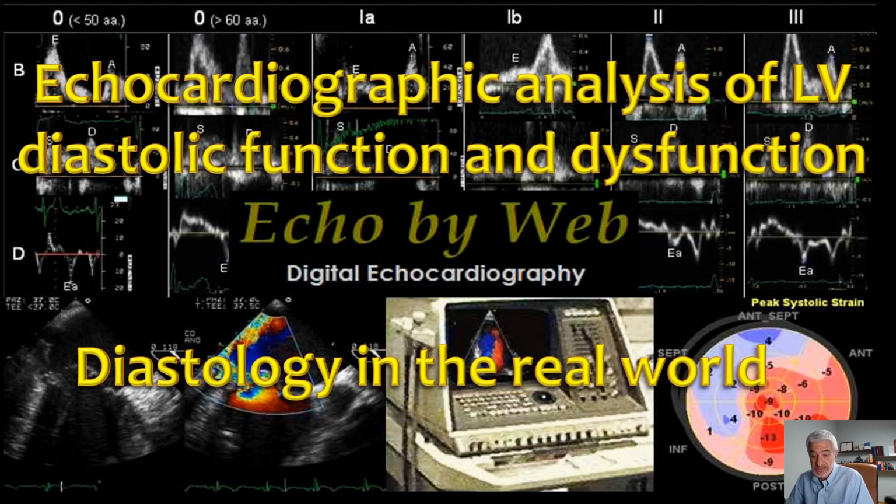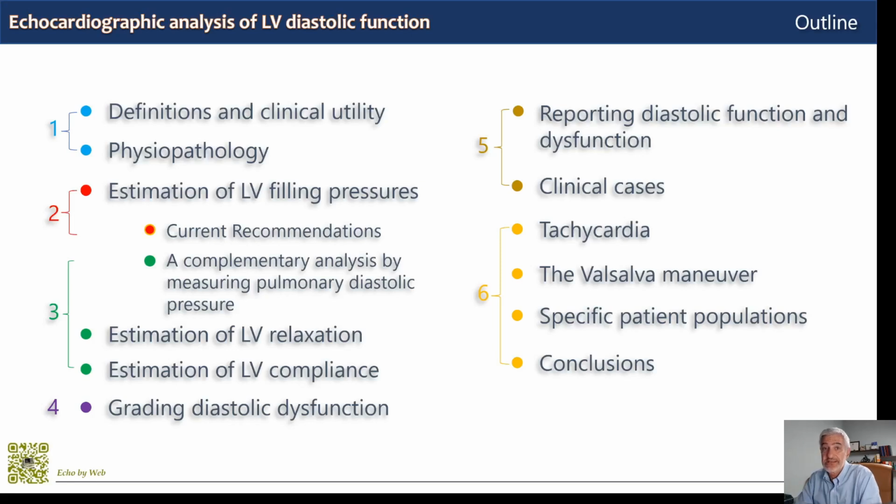This is an outline of the 6 talks on the echocardiographic analysis of left ventricular diastolic function and dysfunction. In the first talk we will look at definitions of diastolic function, diastology, and the clinical utility of the echocardiographic analysis.